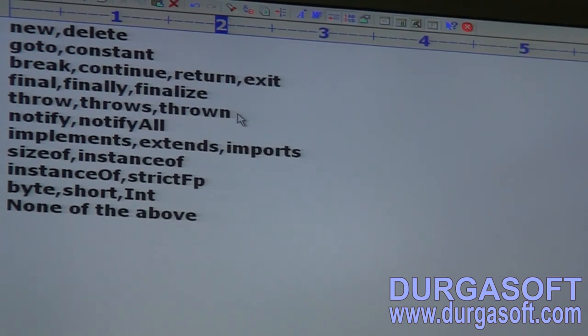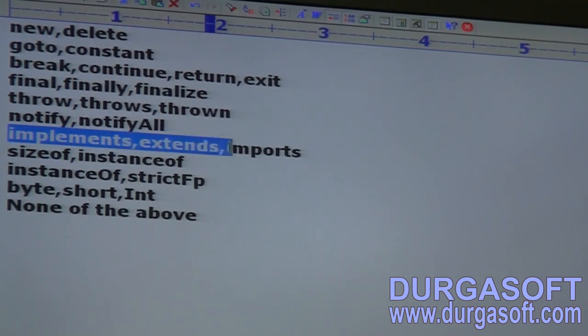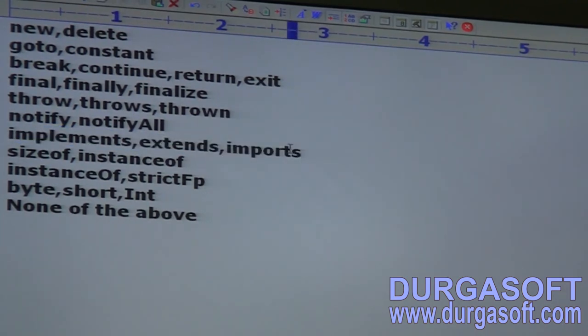Next, notify, notifyAll. Next, implements, extends, imports. Next, sizeof, instanceof. Byte, short, int, none of the above.